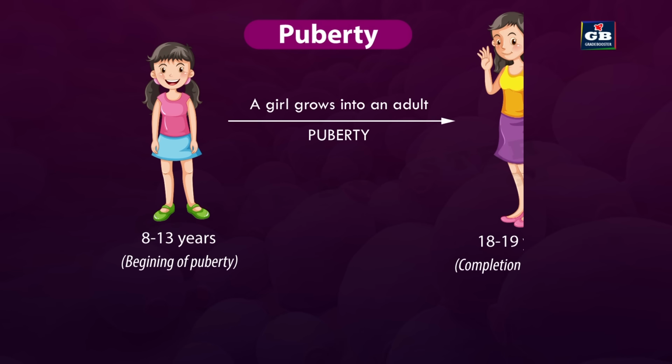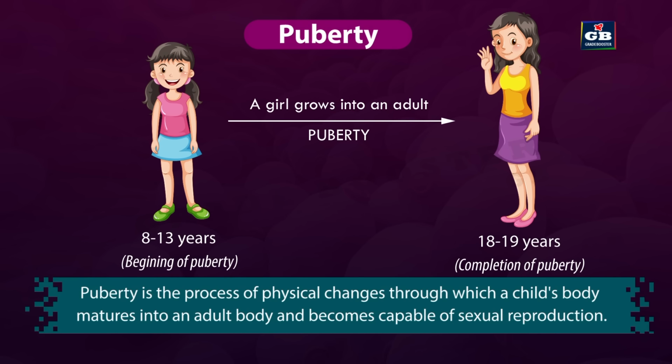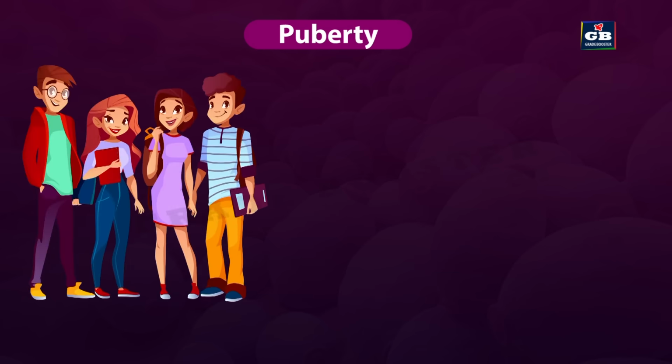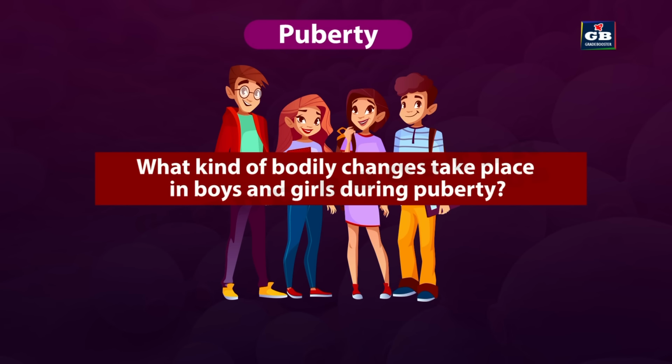During this process of puberty, a child grows into a complete adult. Puberty ends by 18 to 19 years of age. Puberty is the process of physical changes through which a child's body matures into an adult's body and becomes capable of sexual reproduction.